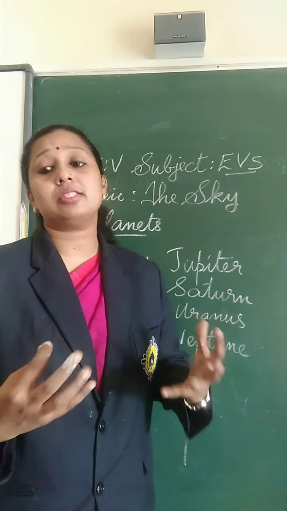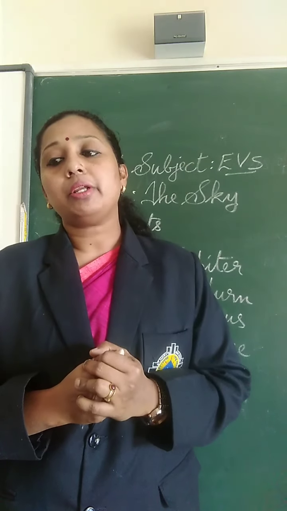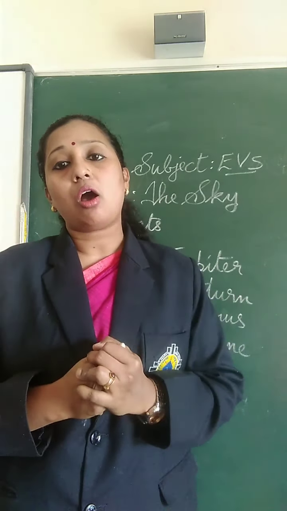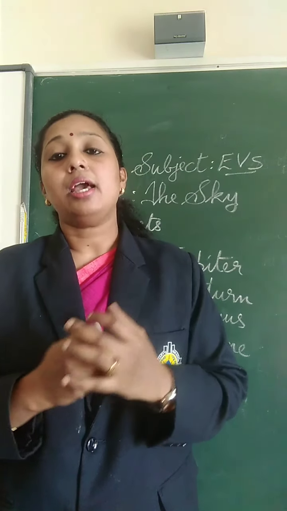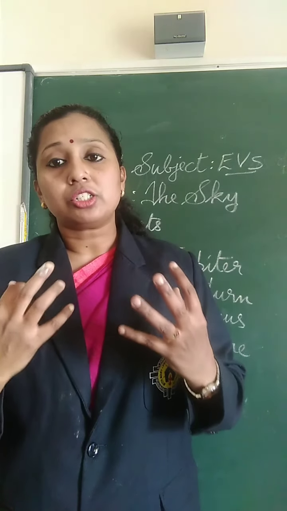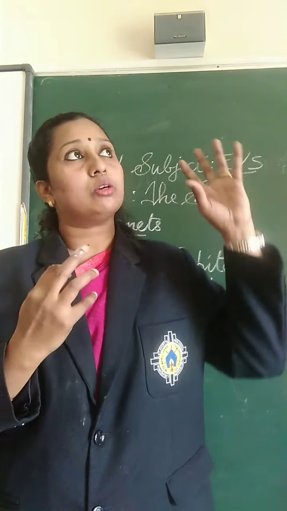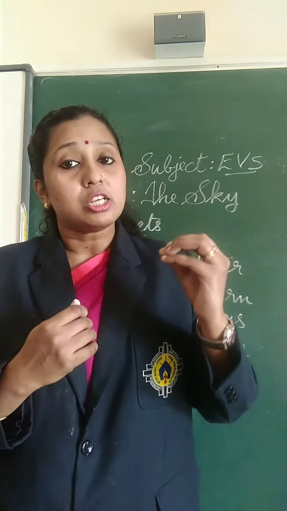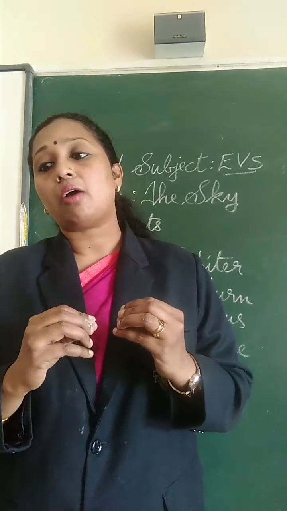So what are these planets? A celestial body orbiting around the sun along an elliptical orbit is called a planet. So what is a planet? A planet is a celestial body. Celestial body means the object in the sky or in space is known as the celestial body. So, a celestial body orbiting around the sun.